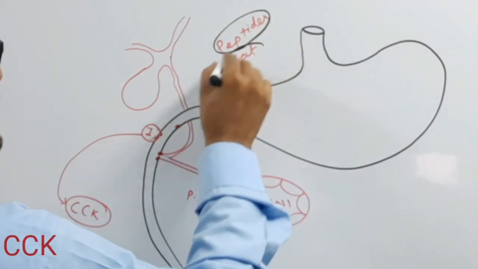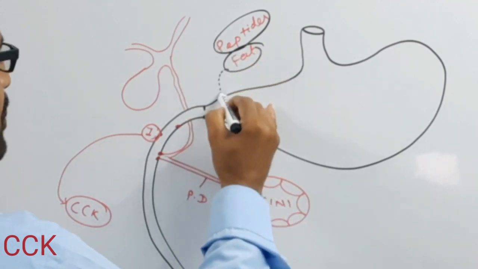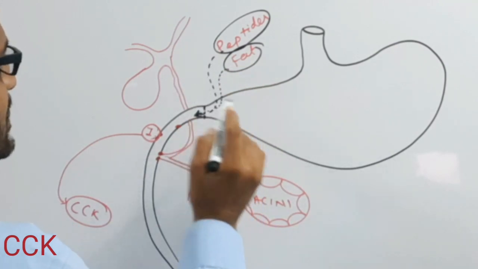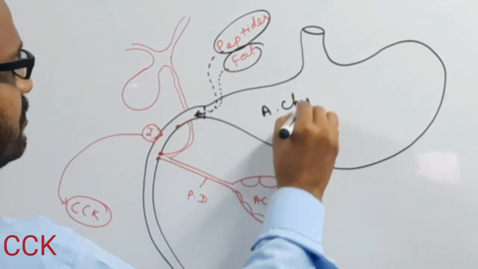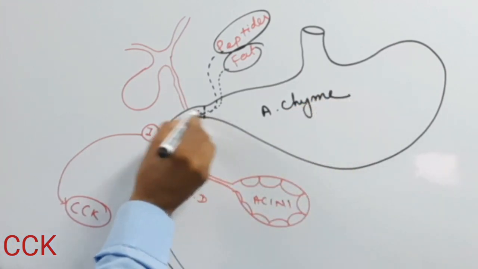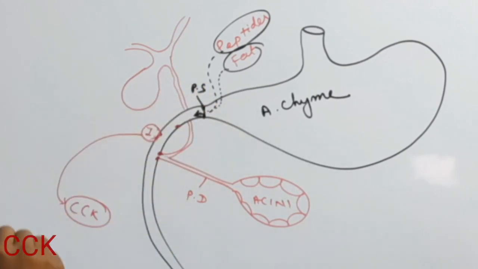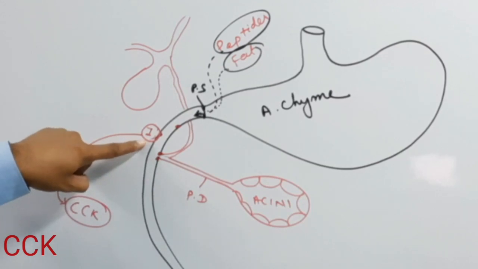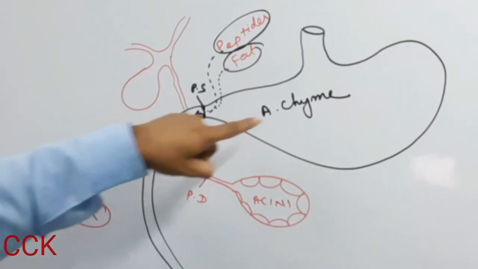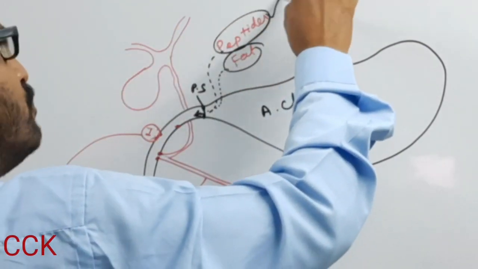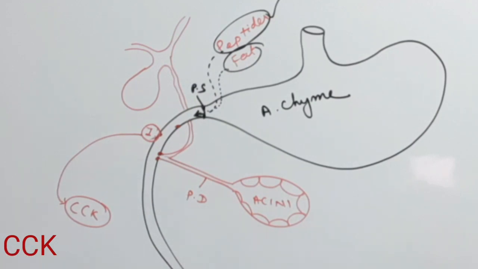When peptides and partially digested fat enter the duodenum, meaning the acidic chyme, when the acidic chyme enters the duodenum through the pyloric sphincter, it stimulates the I cell. So the I cell is stimulated if the acidic chyme contains fat and peptides. Peptides are the most potent stimulus of the I cell, or stimulus of CCK.